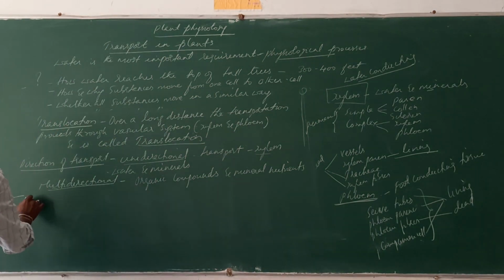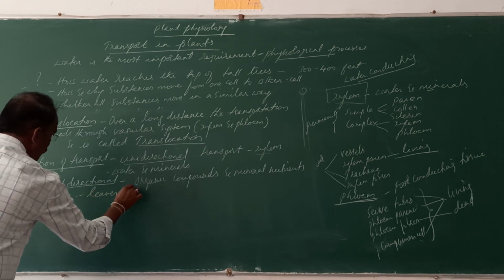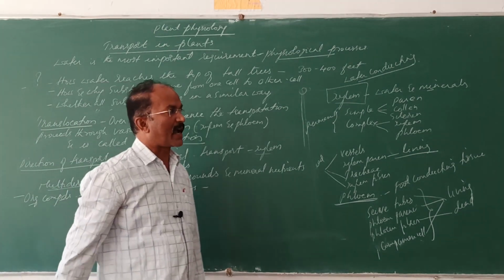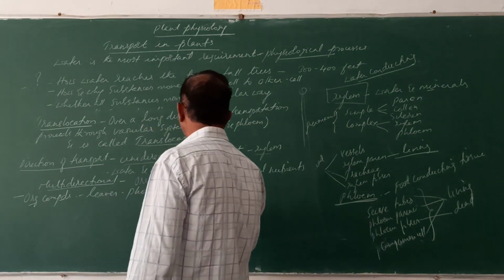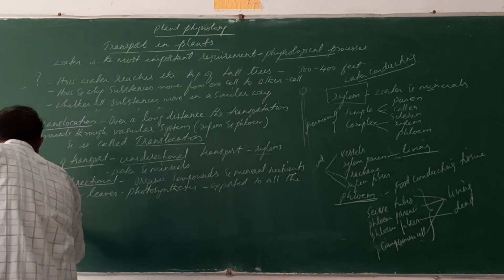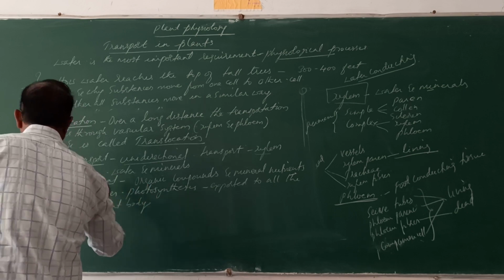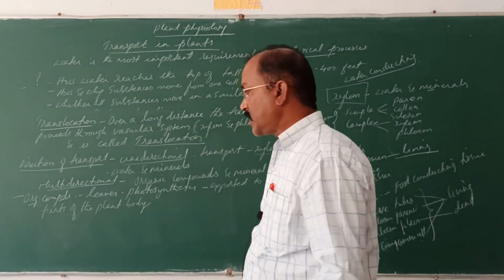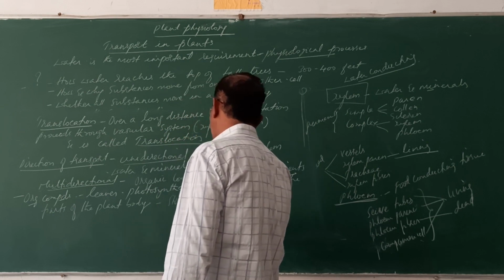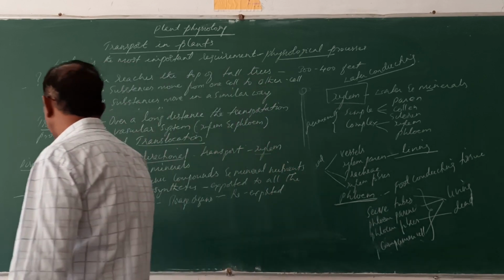Organic compounds that are synthesized in the leaves by photosynthesis are exported to all the parts of the plant body, including the storage organs also, and from the storage organs again they are re-exported. Whenever they are required, they are re-exported to different parts of the plant body.